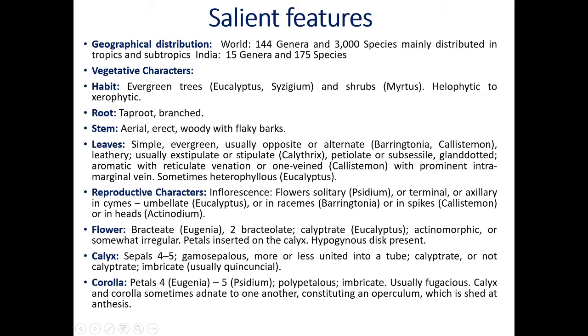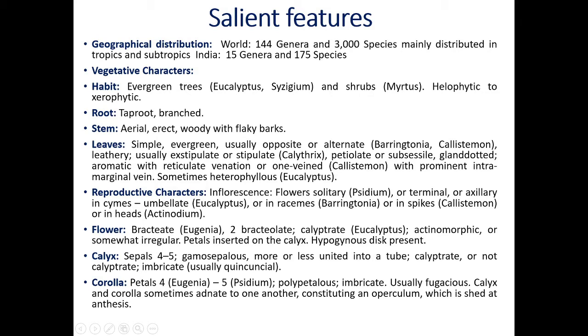Now let us start the reproductive characters. First character, inflorescence. Inflorescence means a group of flowers or cluster of flowers present on the same branch. It is called inflorescence. Flowers are solitary. For example, Psidium guava, Peru plant. The flowers are single. This condition is called solitary. There is no cluster. One bud develops only one flower, a single flower. This condition is called solitary flower.